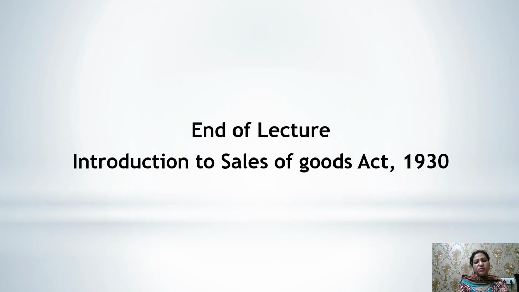So in today's presentation, we have discussed the meaning of the Sale of Goods Act, the meaning of sale and agreement to sell. Then we discussed the various essentials of a valid contract under the Sale of Goods Act 1930, and at last we have discussed the subject matter of the Sale of Goods Act 1930.